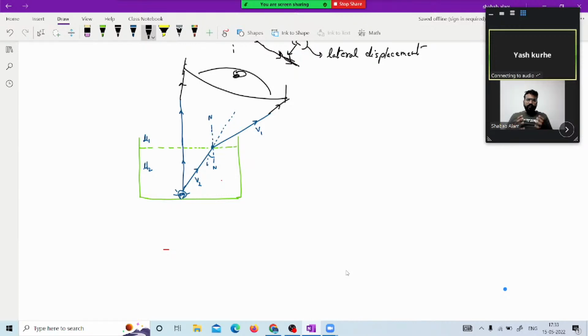So the ray, whatever the light receives, light is being received by our eye. Our eye says from where this light is coming, and it retraces the path. But the condition is it always traces in the straight line only. It does not bend the ray of light independent of the medium. It simply retraces the path by straight producing it back, and wherever it cuts, it always cuts virtually. If it cuts virtually, then definitely that is the location where our eye is persisting the image of that object. So our eye says that that is the location of the object.